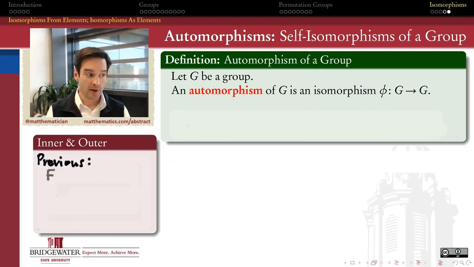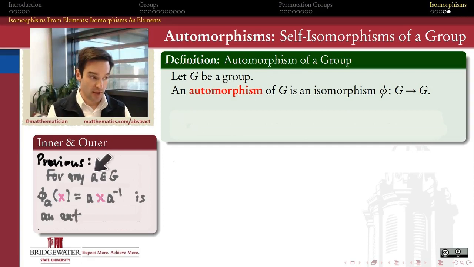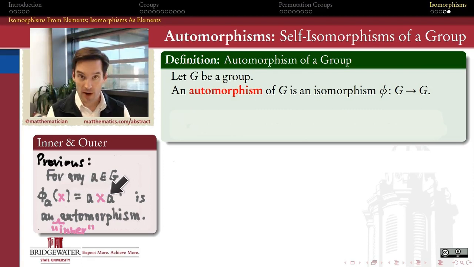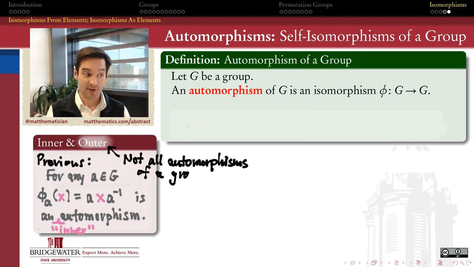And in our previous video, we saw that for any element A in my group G, the function that I get by conjugating elements by A, so multiply by A on the left, A inverse on the right, that's the composition of the left and right actions by A, will always give me an automorphism of G. We call those automorphisms inner automorphisms because they came from within the group by building them out of these left and right actions by an element of the group. But not all automorphisms arise in this fashion.